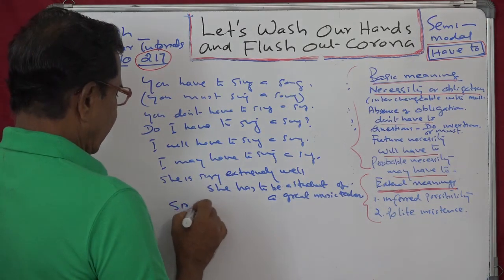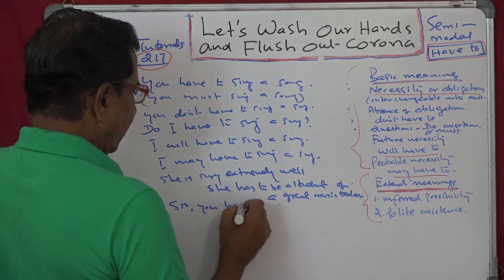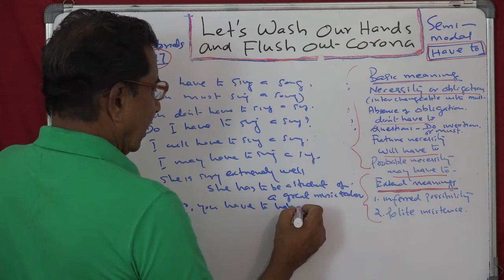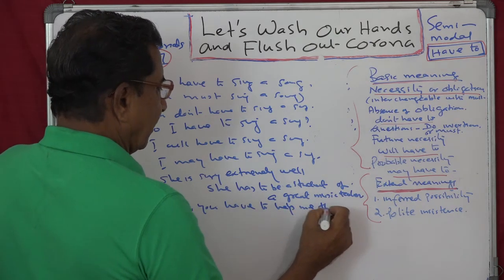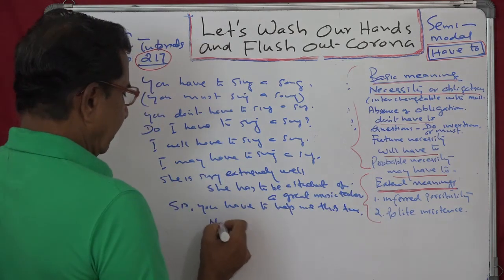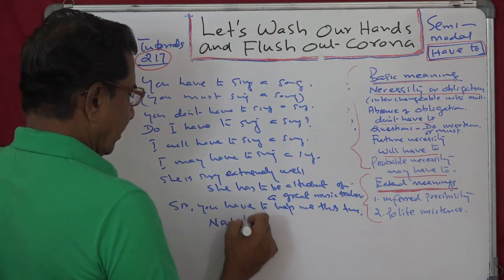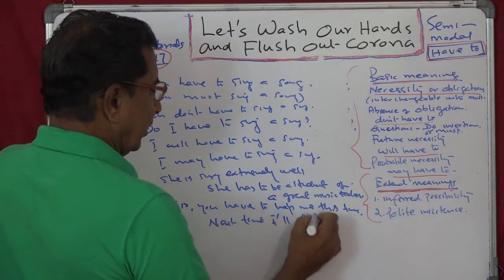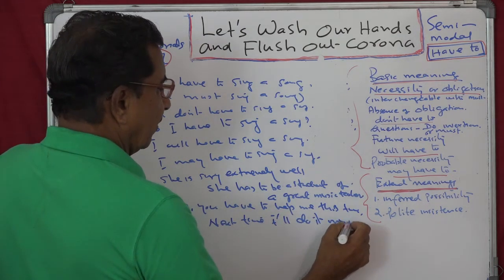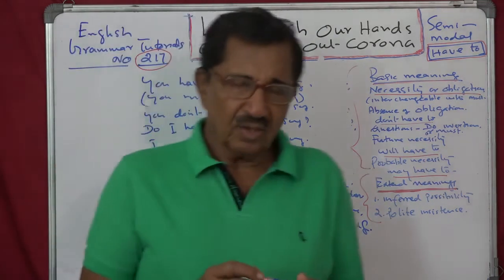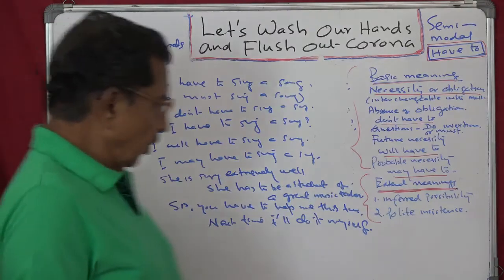And now the next one, polite. Sir, you have to help me. Help me this time. Next time I will do it myself. So that is a compromise. This time, sir, you have to help me.